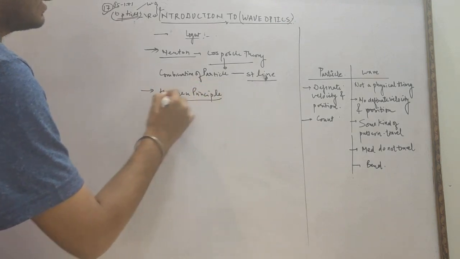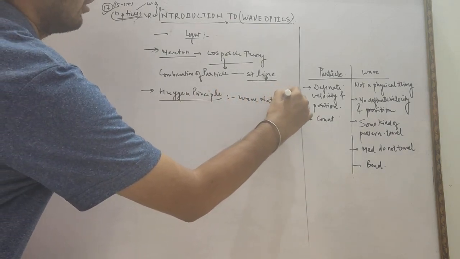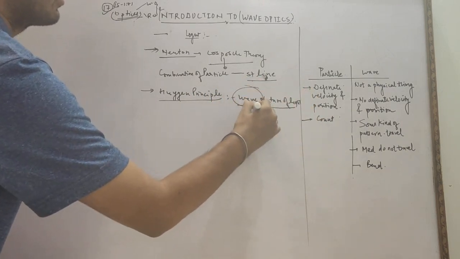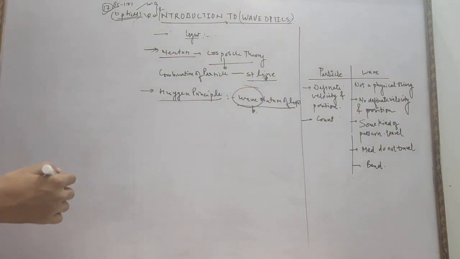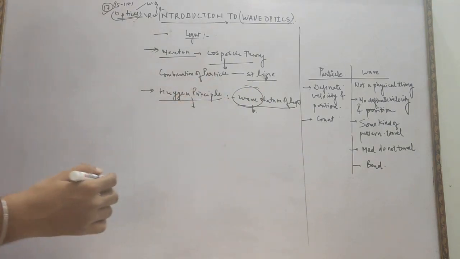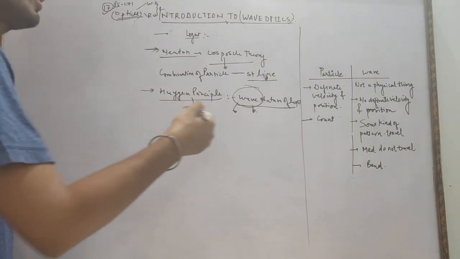Then the next scientist arrived, that is Huygens, and he is the first scientist who proposed the wave nature of light. In his wave nature of light we will study our concept of what we mean by wave. But nobody believed in this concept of wave nature of light, because it is very difficult for us to determine what we mean by wave.